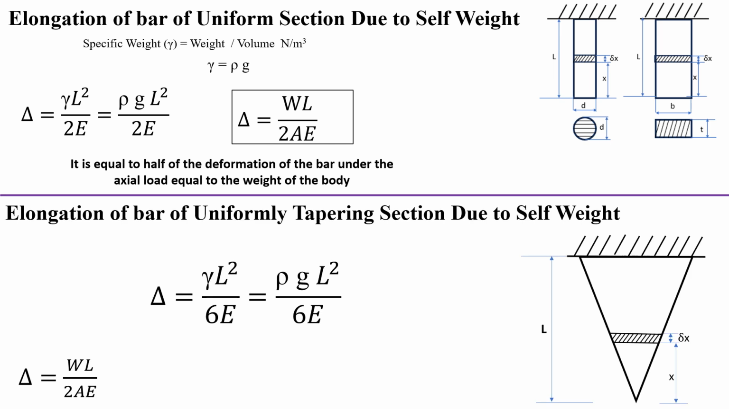Similarly, we look at the elongation of a uniformly tapering bar due to self weight, where delta equals gamma L square by 6E, and this is also equal to WL by 3AE, where W is the axial load equal to the weight of the body.